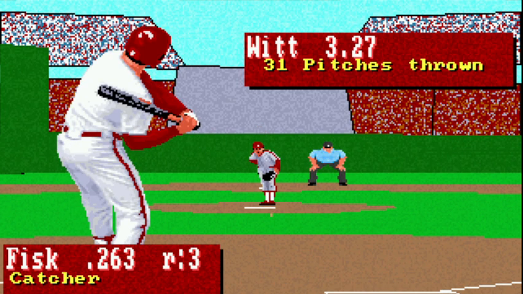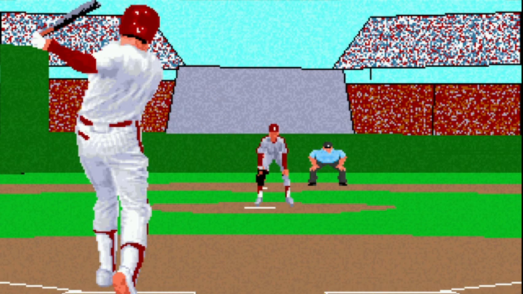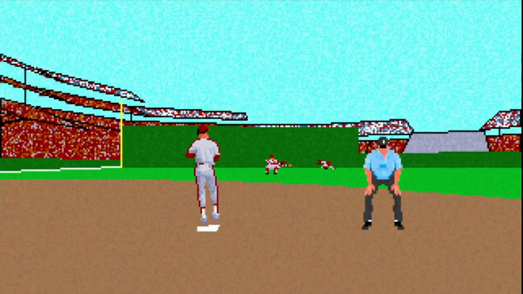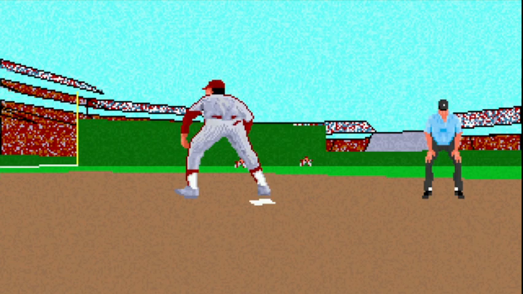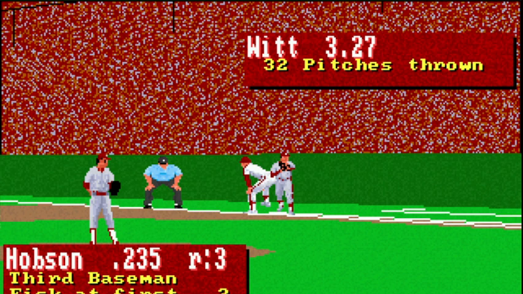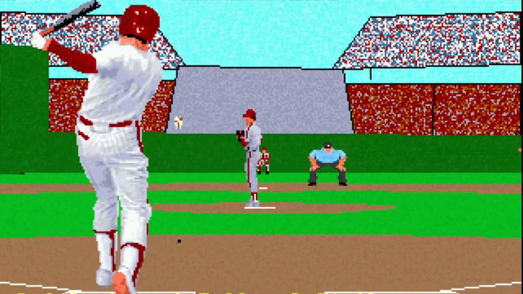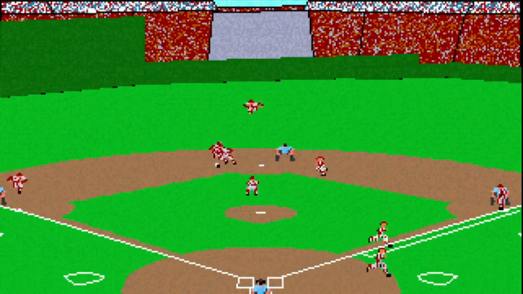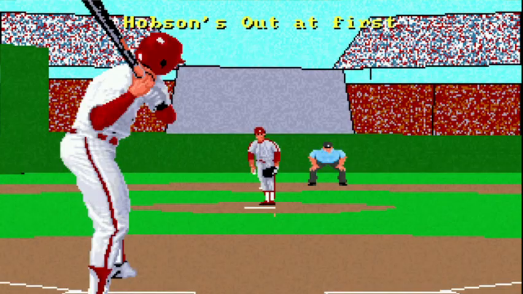Carlton Fisk, Hall of Fame catcher. And that's a base hit to left. Okay, got Butch Hobson here. Little dribbler. Oh, double play.